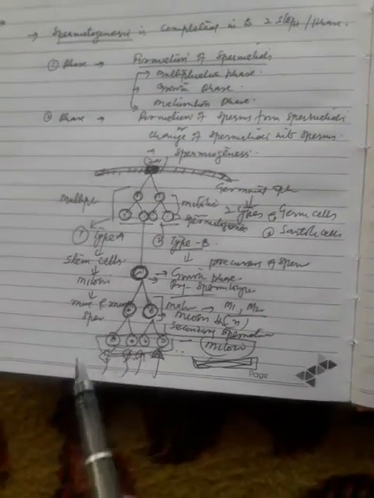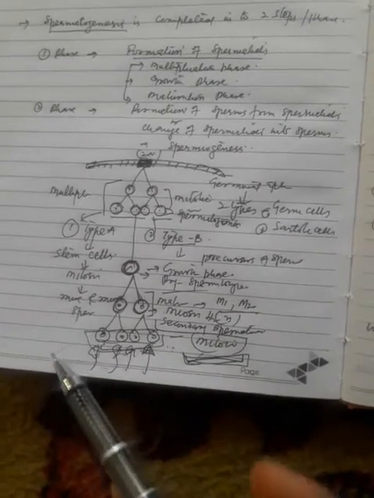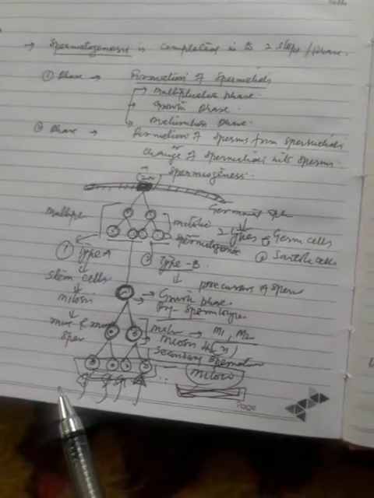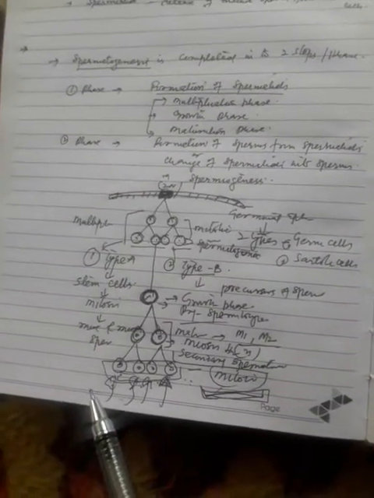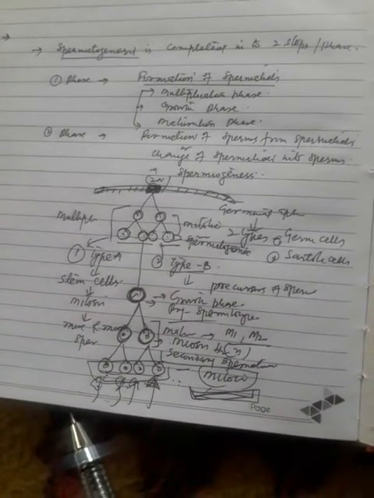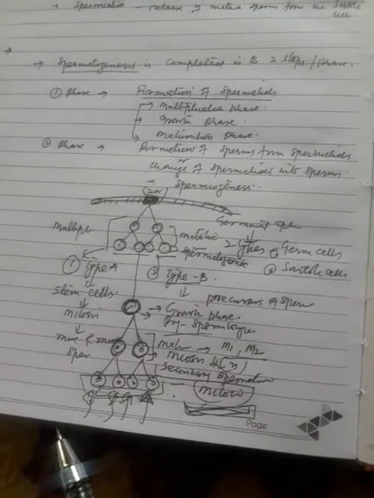Now, actually, the question is, what are the changes that take place while transformation of spermatids into the spermatozoa? As you know, spermatids are haploid circular non-motile structures.